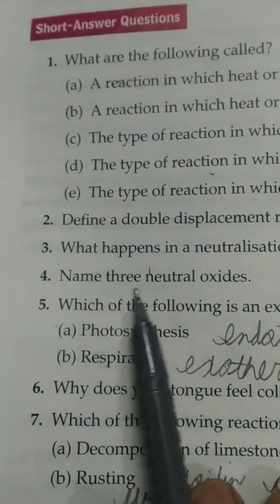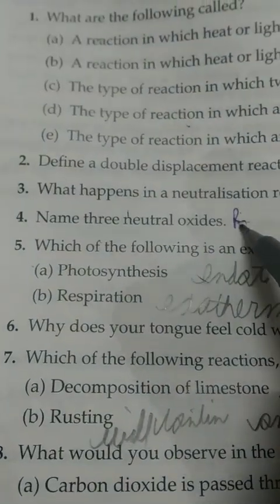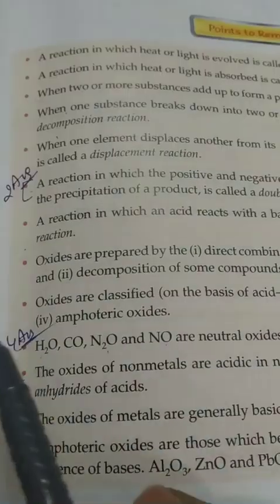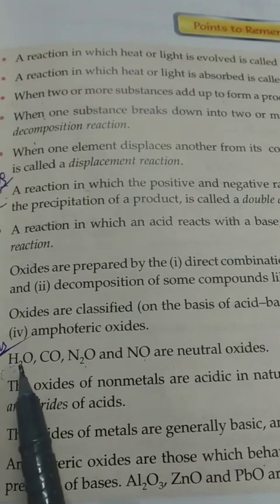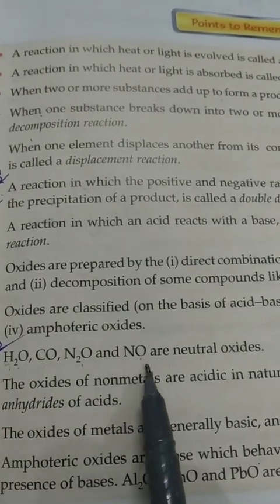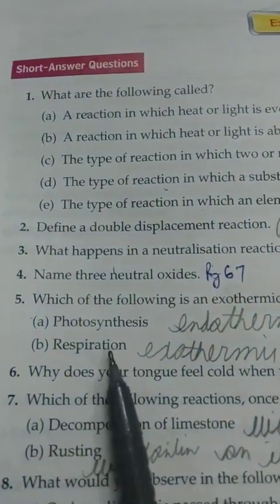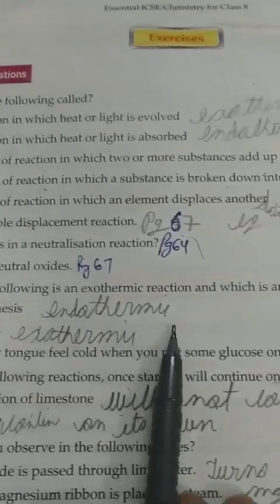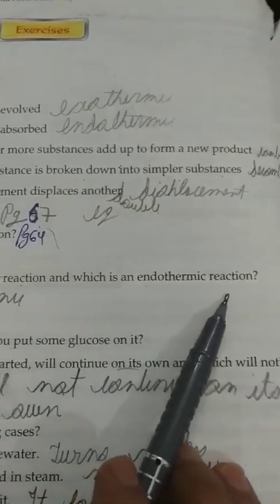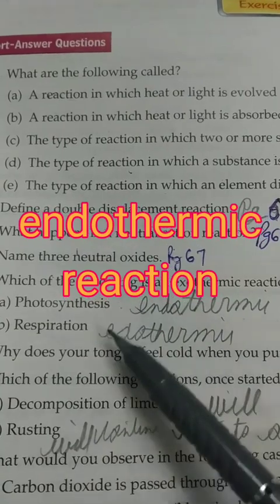Fourth question, name 3 neutral oxides. Page number 67, 10th point from points to remember: water, carbon monoxide, nitrous oxide and nitric oxide are the neutral oxides. Fifth question, which of the following is an exothermic reaction and which is an endothermic reaction? Photosynthesis, endothermic reaction.